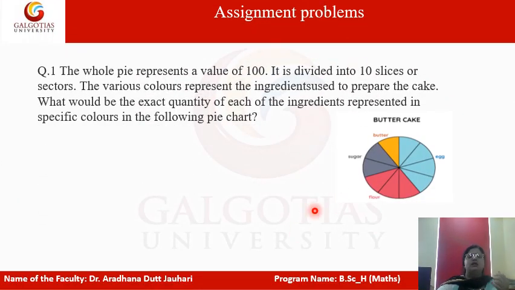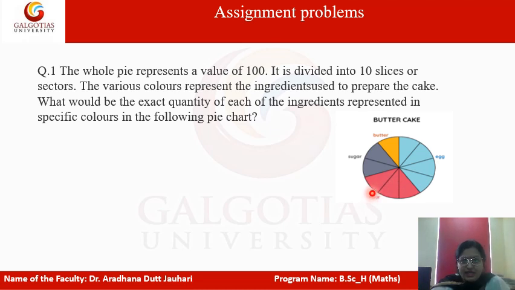Now here one assignment problem is given to you. The whole pie represents the value 100. It is divided into 10 slices or sectors, with various colors representing the ingredients used to prepare a cake.